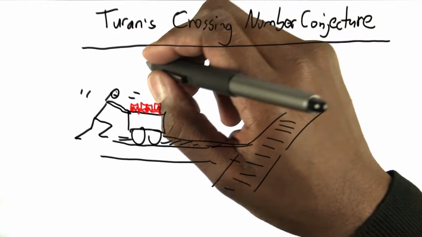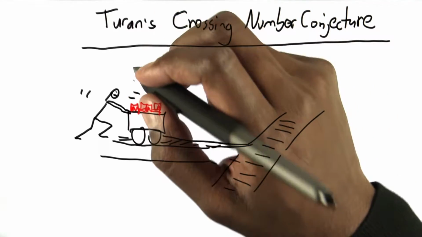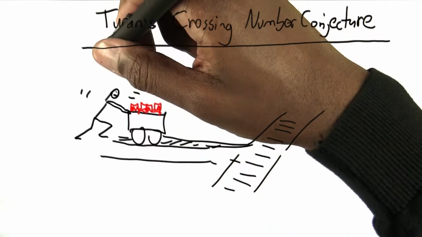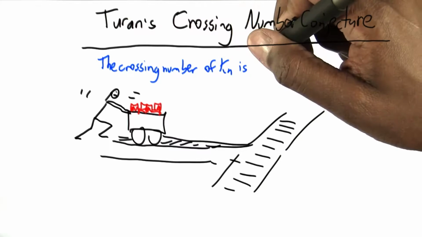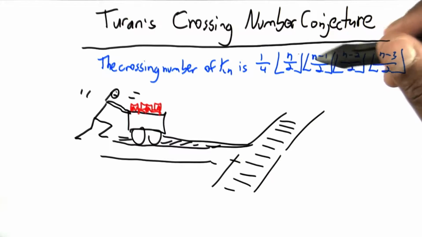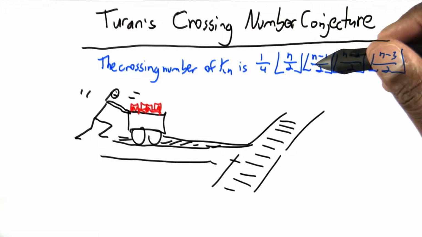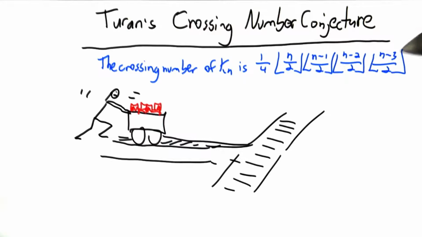However, instead of worrying about his imminent demise, he actually did survive the Second World War. He was doing graph theory. Turenne conjectured that the crossing number of Kn is a quarter times the greatest integer less than or equal to n over 2 times the greatest integer less than or equal to n minus 1 over 2 times the greatest integer less than or equal to n minus 2 over 2 times the greatest integer less than or equal to n minus 3 over 2.